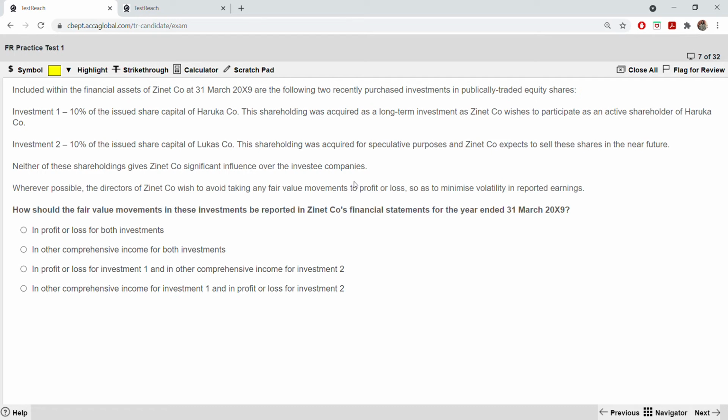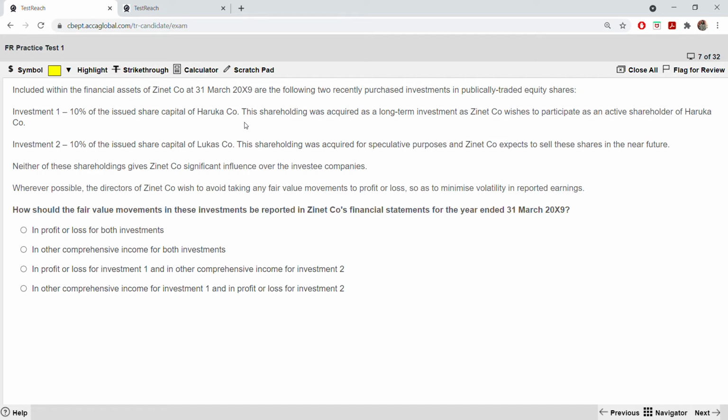Which IFRS or IAS is this? First, you have to identify that. Once you identify that, you will be able to know the steps, how it should be recorded. This is IFRS 9, your financial instruments. So in your financial instruments, we have financial assets. Under financial assets, we have been taught when to recognize in P&L, when to recognize in other comprehensive income, or when to recognize in other comprehensive income first and then P&L. So we have been taught.